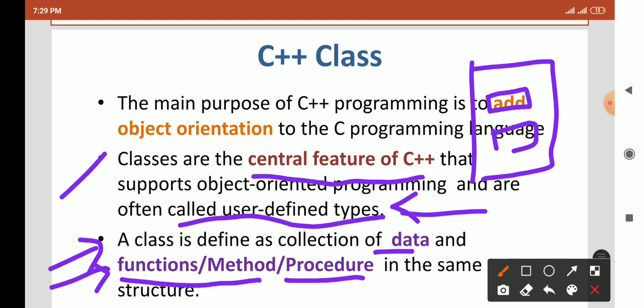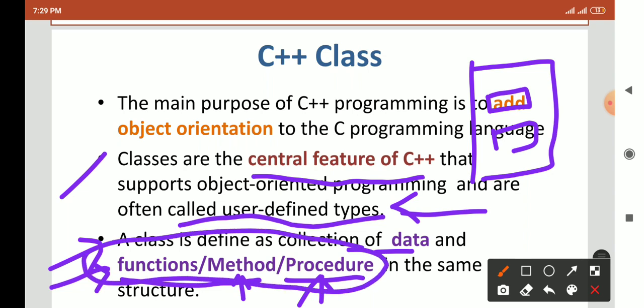Function is the same; we can call a function a method. Some call it a method, some call it a procedure. So remember this: if an external examiner asks you about procedure, method or function, all these three things are the same.